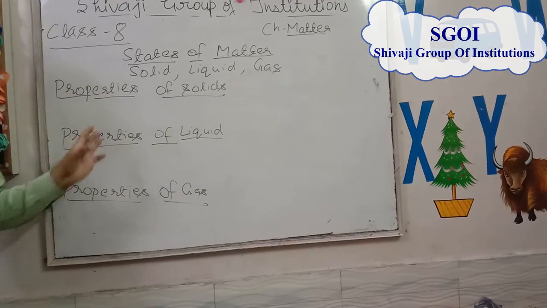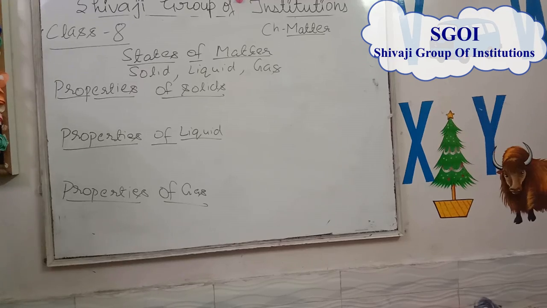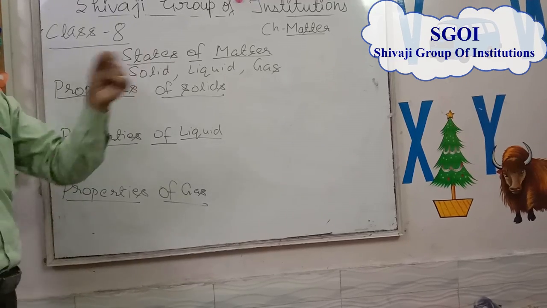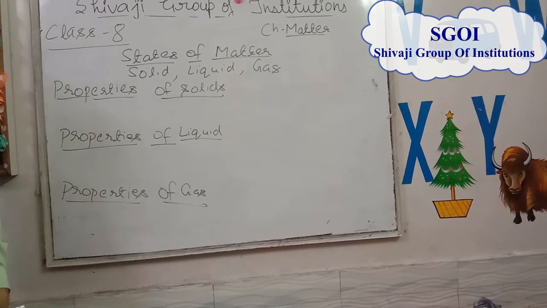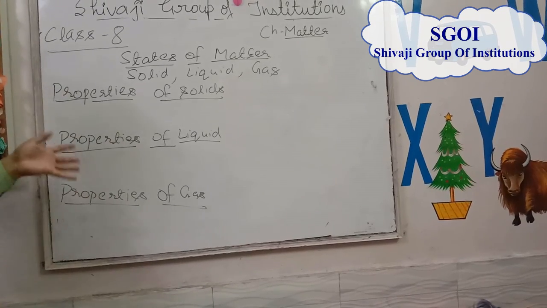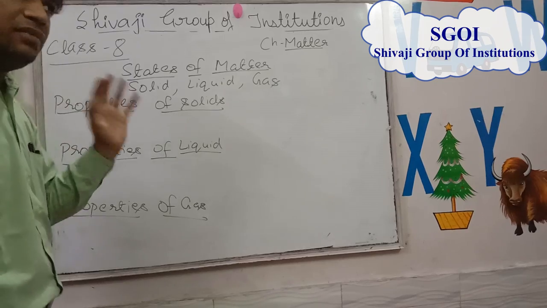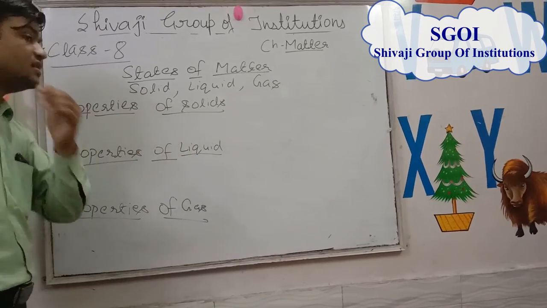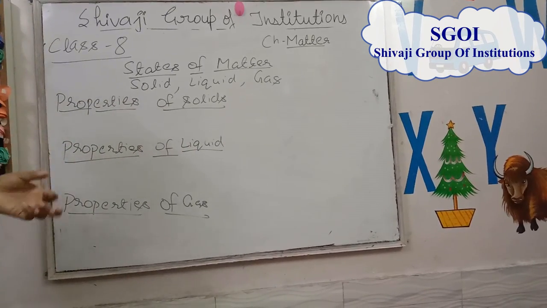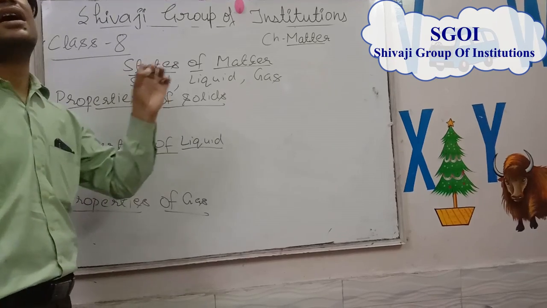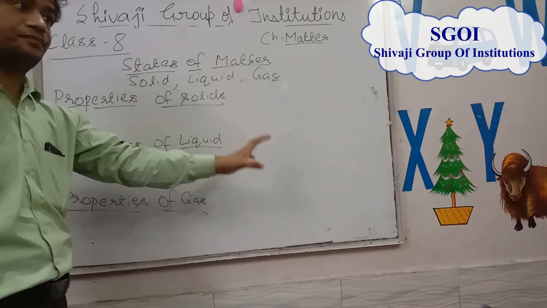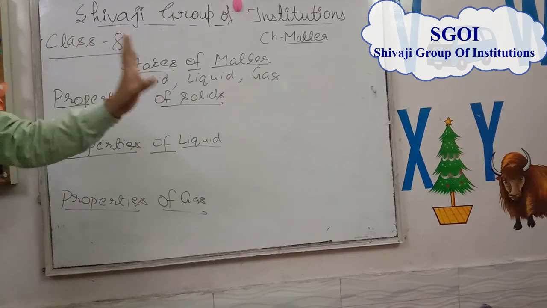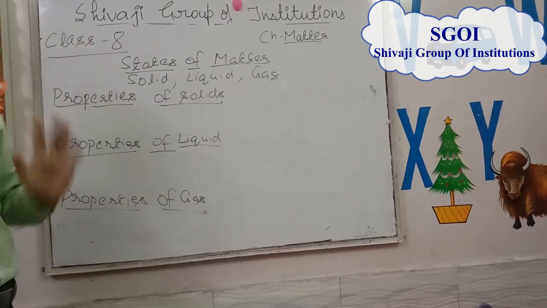Why do liquids have a definite volume but not definite shape? Because the number of molecules remains the same wherever the liquid is stored or kept. That's why the volume remains the same, but it takes the shape of the container in which it is kept. That's why liquids have definite volume but not definite shape.